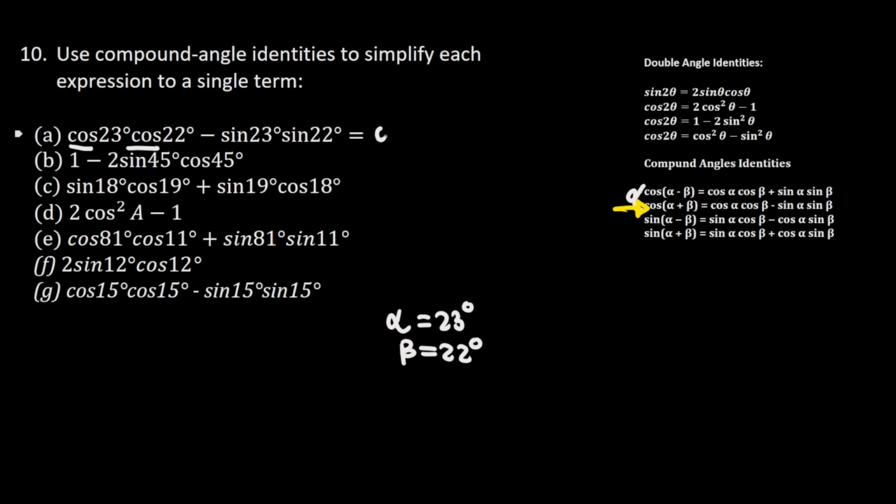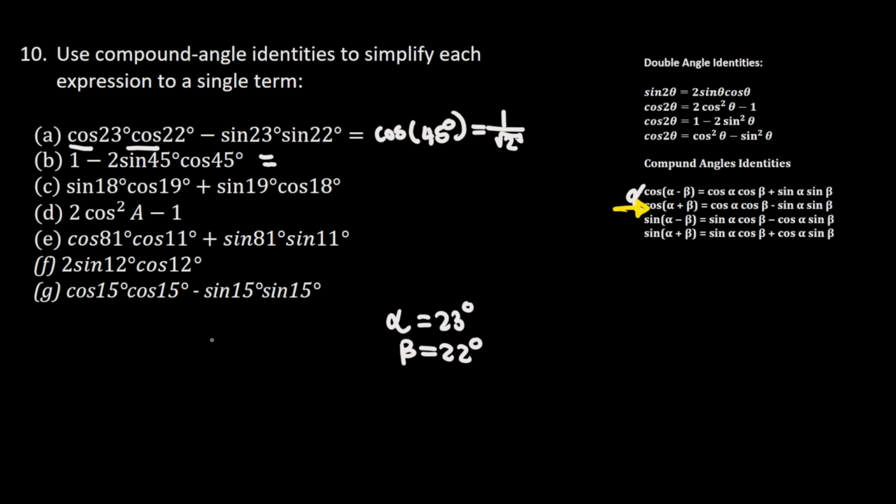So this will be equals to cos of 22 plus 23, which is 45 degrees, and we know that 45 degrees is a special angle, so I can go ahead and press my calculator, and for cos of 45 degrees, I get 1 divided by root 2. And then we move on to the second question.